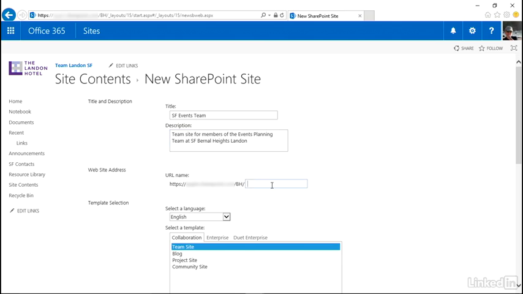Cool. What do we want to call this? Well, we already have BH for Bernal Heights. That's actually our San Francisco site. So we could say that we want this to be SF Events. We could say that we want this to be Events SF or simply Events. I like having team in its name too, because events might be something we were creating as a calendar, for example. So I'm going to say Event Team. That'll work.